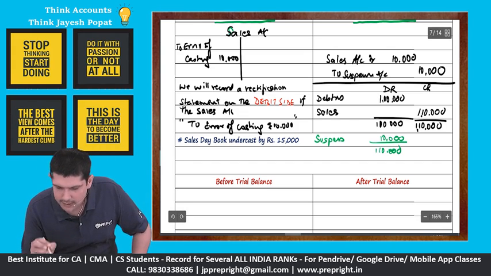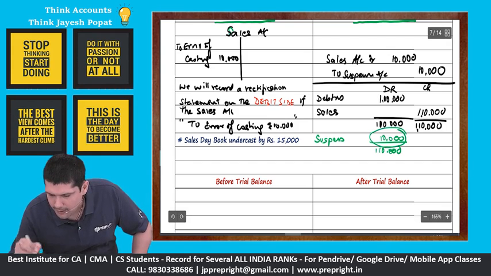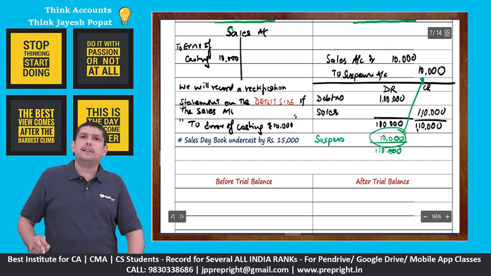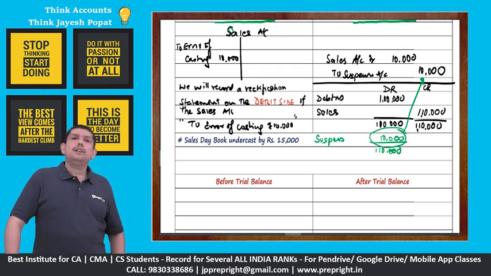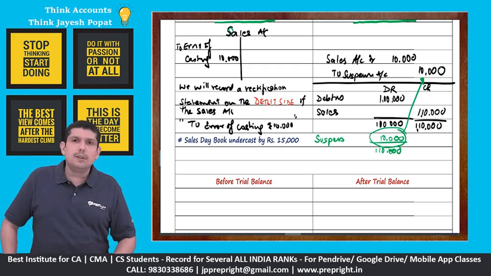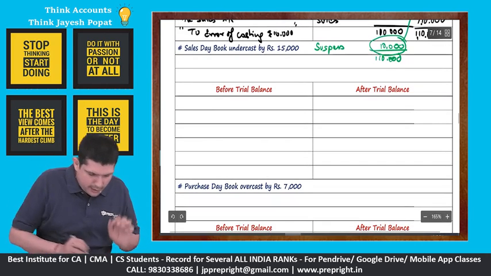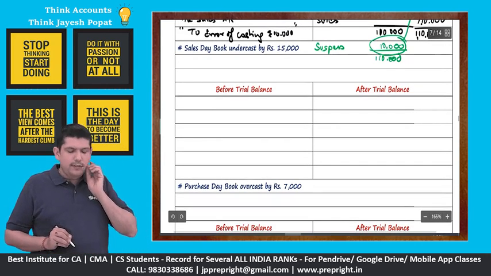Right, once we pass this entry, see, suspense account had a debit balance. Here we have credited the suspense account. So the suspense account becomes 0 and our sales also reduces by 10,000. Absolutely clear about this. Now we'll move on to the next one. We'll do it very fast now.